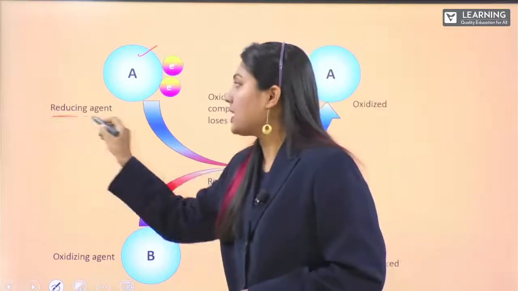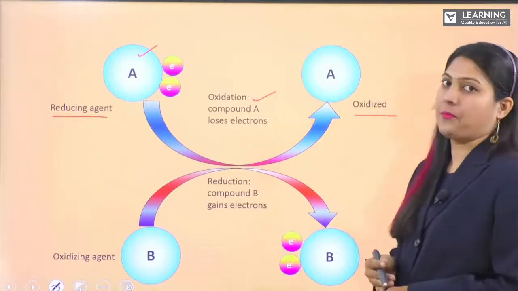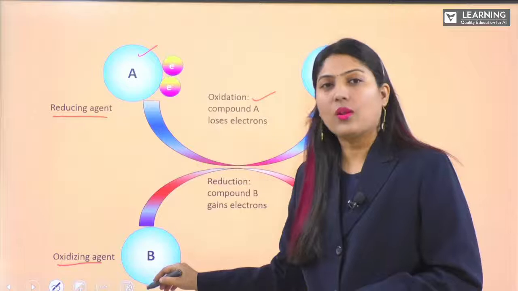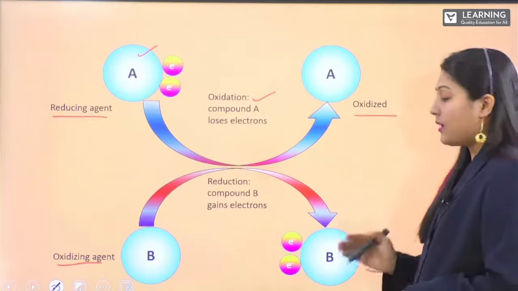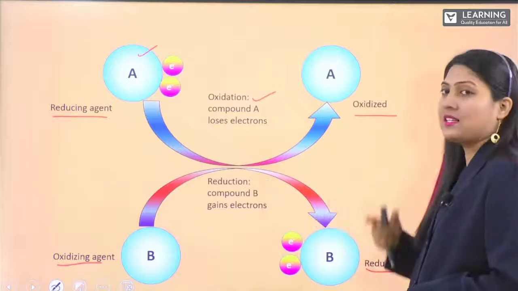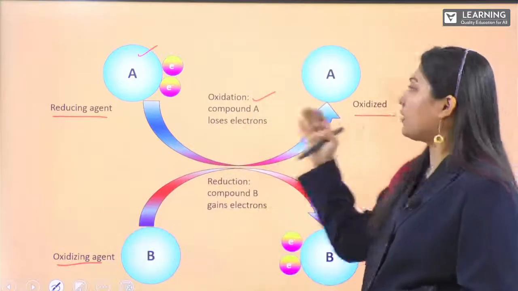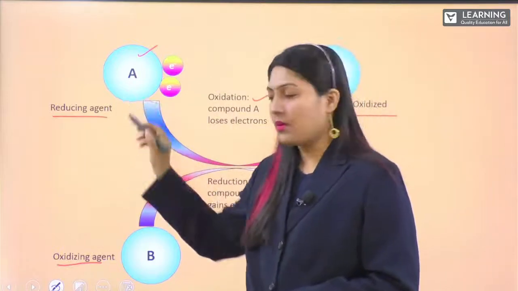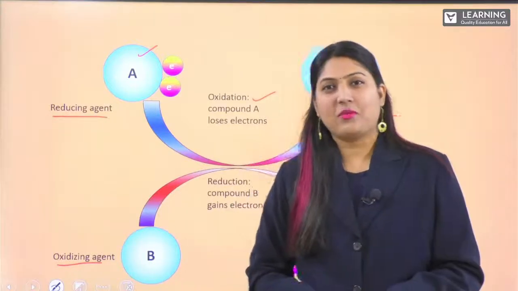So this is called the reducing agent, whereas after losing the electrons, it is called oxidized. Here we have the oxidizing agent, where B has no electrons and it gains the electrons and gets reduced. Here we have two terms, oxidation and reduction. With that, oxidized, reduced, and also we have the agents. You can see the agents are opposite to what they have undergone. If it is oxidized, it is called the oxidizing agent. Where it is reduced, we call it the reducing agent. Are you guessing what the name of the chapter is?